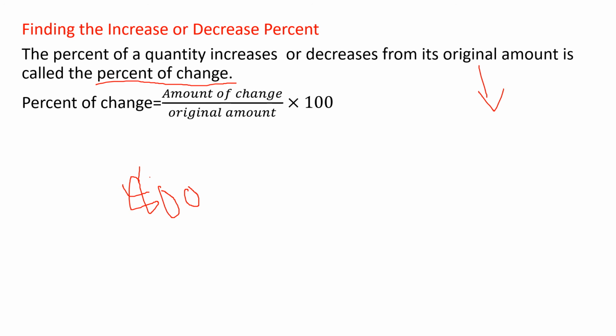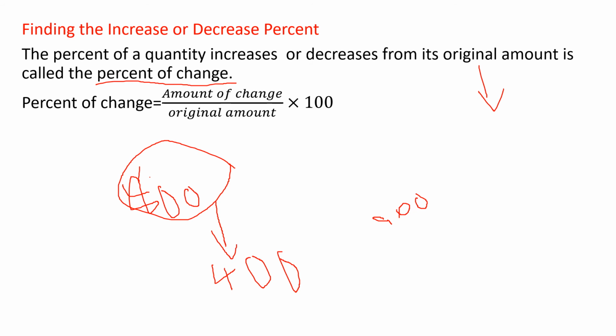The next day, the chocolate reduces to 400, or I'm saying the next day the chocolate increases to 9,000. So from this original amount, sometimes it decreases or sometimes it increases,